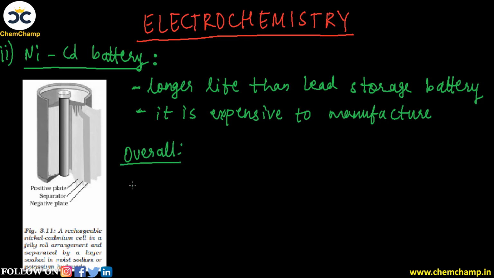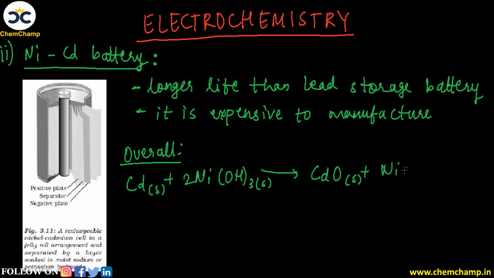Cadmium in solid form combines with 2 nickel oxide, also in solid form, and produces cadmium oxide and nickel hydroxide, and a water molecule is formed, H2O liquid.